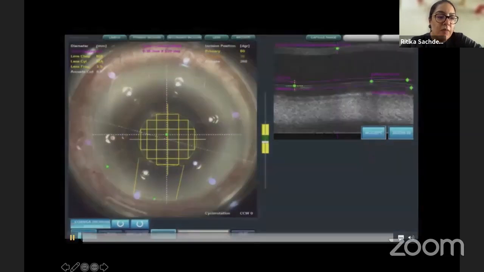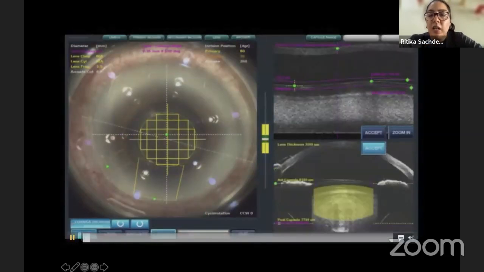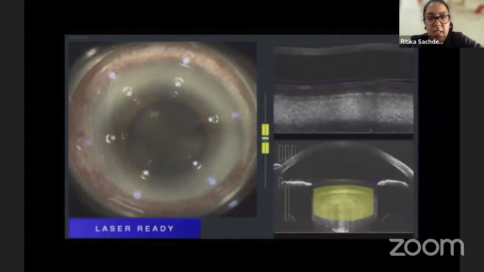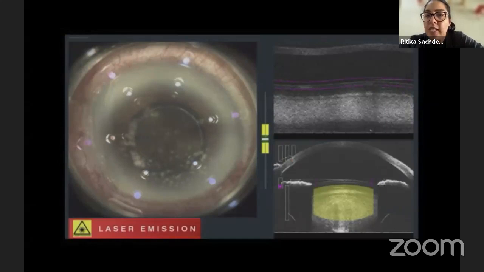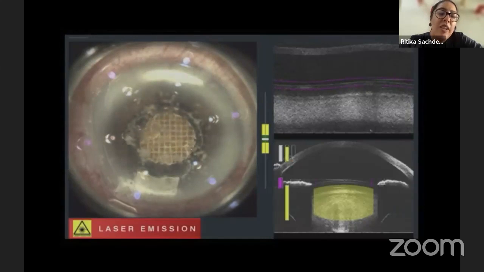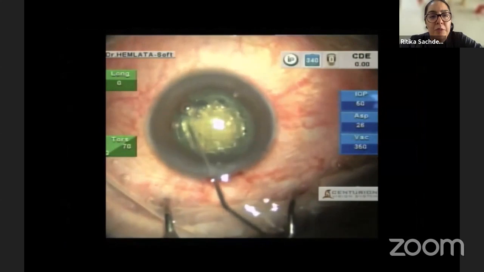Now, this is a femtocataract being done. This is one of the earlier OCTs. The technology has progressed and the OCTs have become better since then. But what you have here is a capsulorhexis being fashioned. When you do have an increased risk of PCR, a capsulorhexis of about 5 mm is ideal because it will give you good enough support to put the IOL in the sulcus and even optically capture it. A very large capsulorhexis will make optic capture difficult.